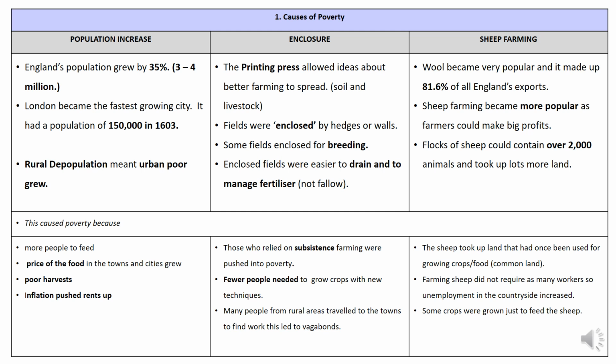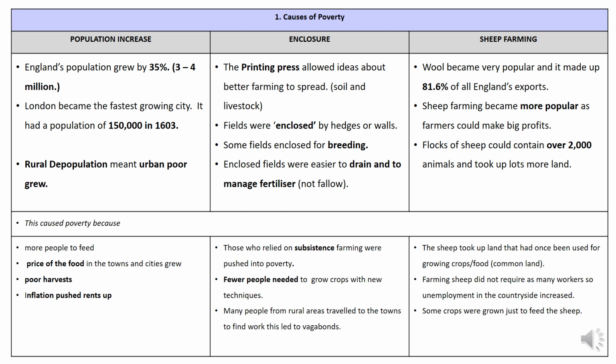So fields were enclosed by hedges or walls, and this was a cause of poverty because this may have previously been common land where people might have been allowed to graze a few livestock or plant a few of their own crops. So this land is taken away from them. Some fields are enclosed for breeding of certain animals as well, which is another thing that takes this bit of land away from people. And enclosed fields are easier to drain and manage fertiliser.